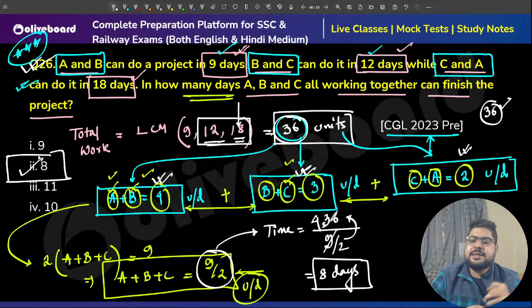So you see, that's a very common type of question, and this is the best way to solve it. This is by far, hands down, the best way to solve this type of question.